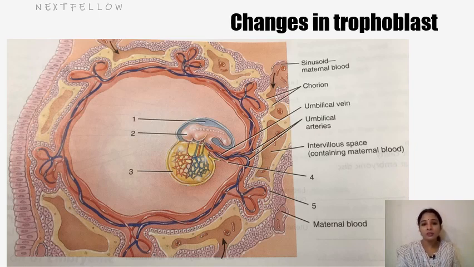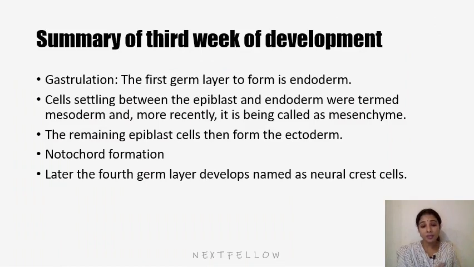So at this stage the villus capillaries make contact with the capillaries of the chorionic plate and connecting stalk, and the villus system is ready to supply the embryo with nutrients and oxygen. So these are the changes happening in the trophoblast. The summary of the third week.